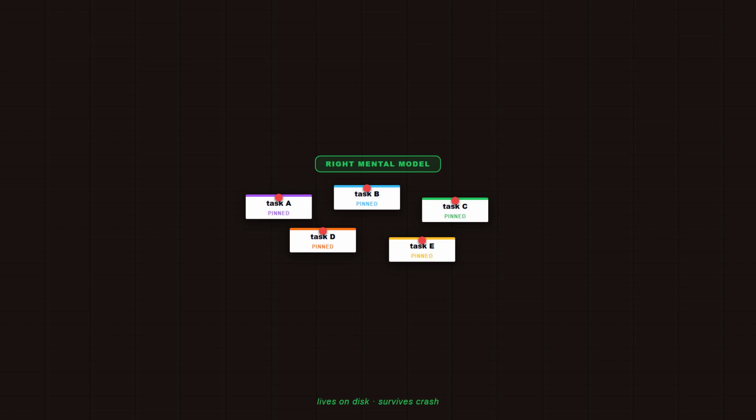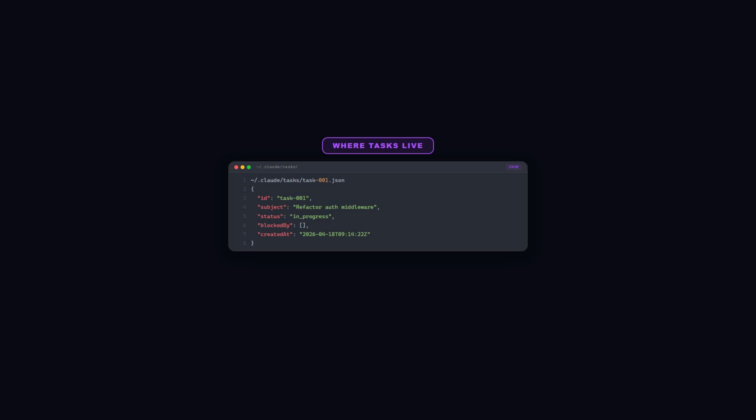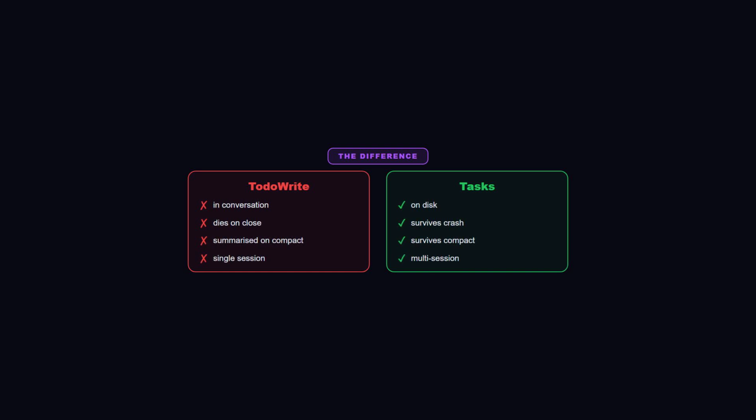So in January 2026, Claude Code shipped a different tool. It is called Tasks. And the difference is not the API. It is where the data lives. Tasks live on disk, specifically in a folder called .claude/tasks in your home directory. Not in your project, your home directory. That detail matters because it means the same task list survives across projects, across sessions, across crashes, even across reboots. TodoWrite was the agent's notepad. Tasks are the agent's wall.